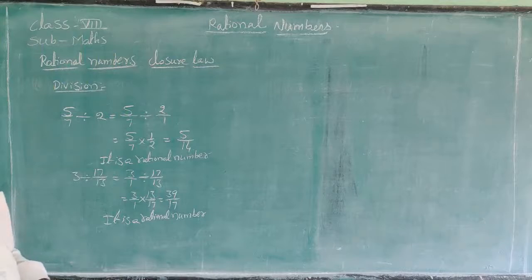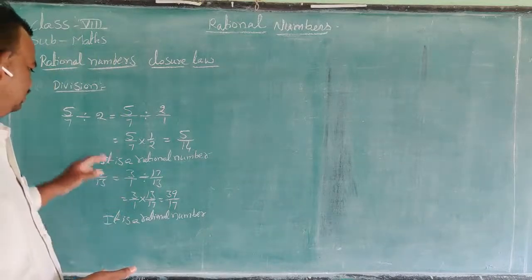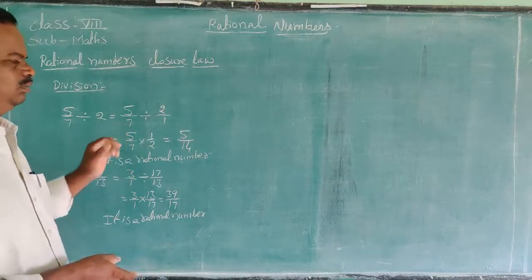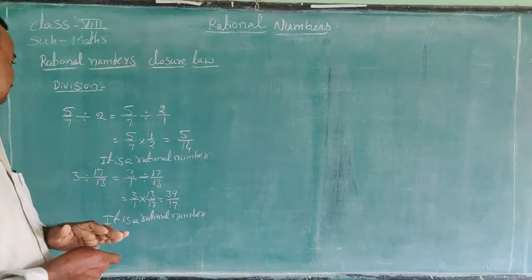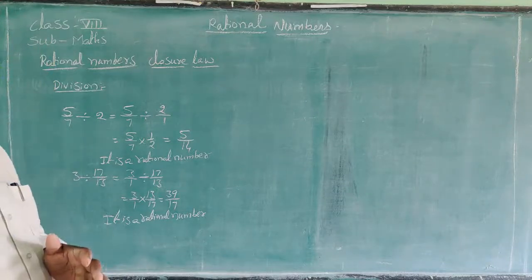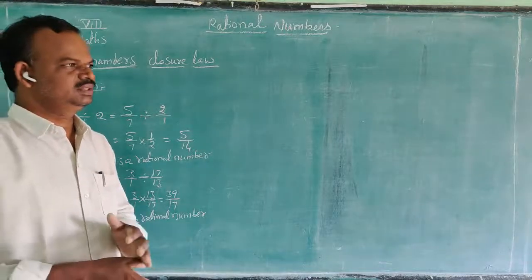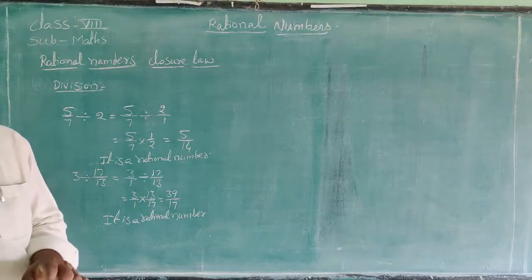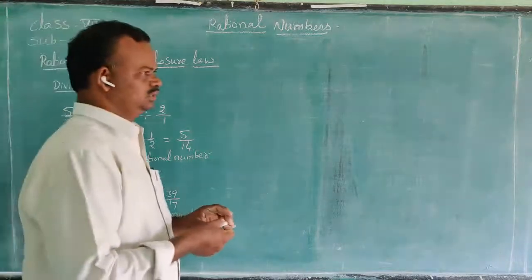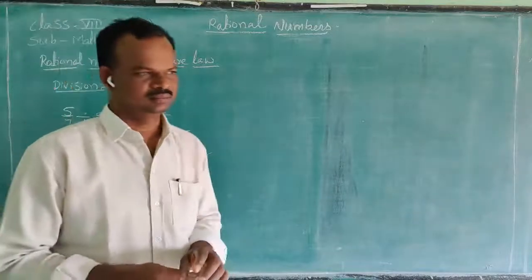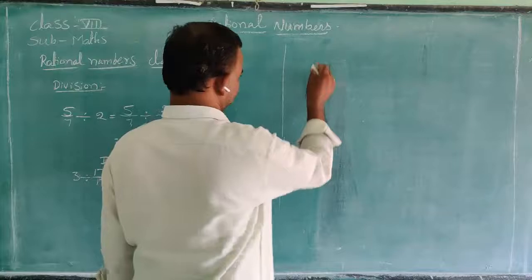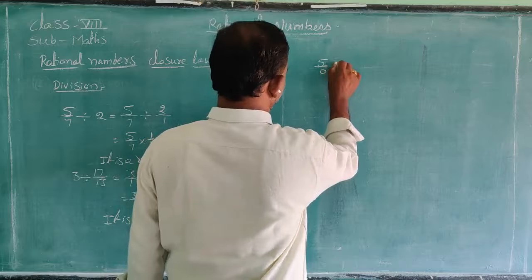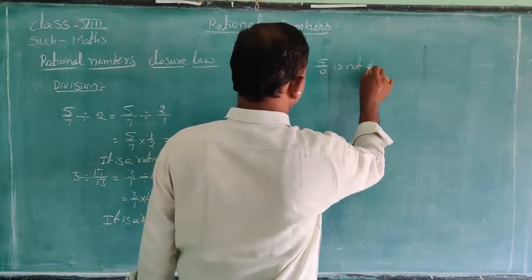All positive integers and negative integers are rational numbers. Here they are rational numbers. For all rational numbers A and B, is A divided by B a rational number or not? Check that: if we divide any rational number by 0, it is not defined. That means 5 by 0 is not defined.